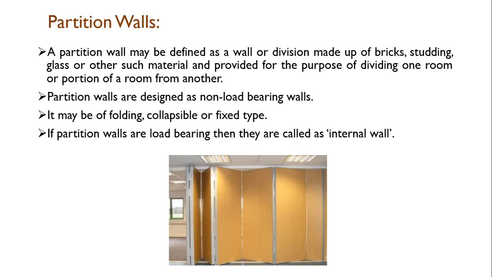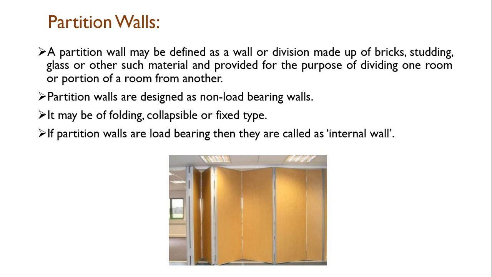Now coming to partition wall. As its name suggests, the wall which is constructed as a partition is a barrier between two. It is called a partition wall. It may be defined as a wall or division made up of bricks, stained glass or other such material, and provided for the purpose of dividing one room or portion of a room from another room. So in olden days, people were living in a single room house. In that case, they were using partitions, even curtains were provided. You might have seen many types of curtains which people were using as a partition to separate a single room into two rooms or different component parts, or you can say compartments.